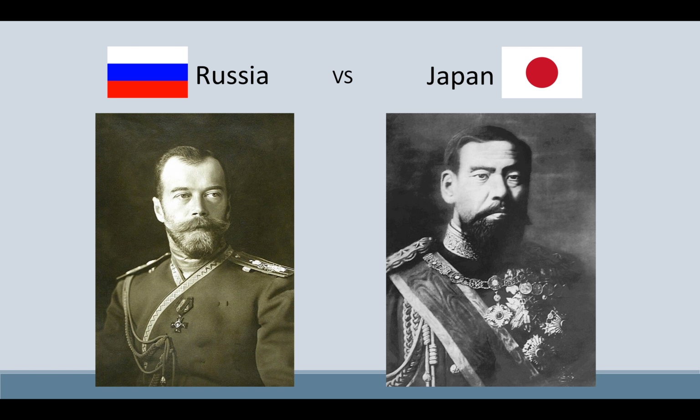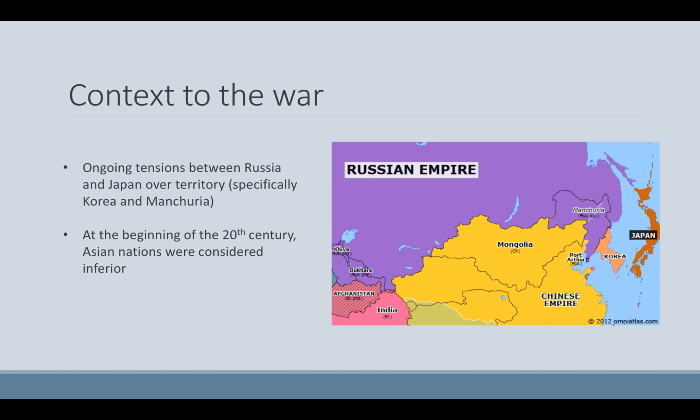To begin, the war was fought between Russia, led by Tsar Nicholas II, and Japan, led by Emperor Meiji. Context to the war. There was a history of ongoing tensions between Russia and Japan over territory, specifically the regions of Korea and Manchuria. On the map, you can see Korea in orange and Manchuria in purple. Manchuria is now part of northeastern China.